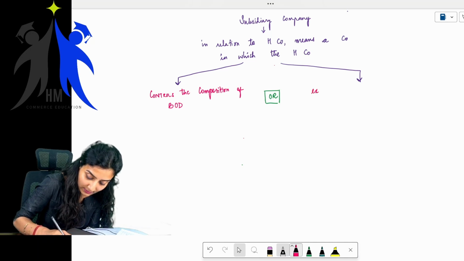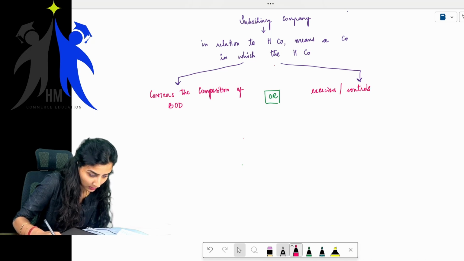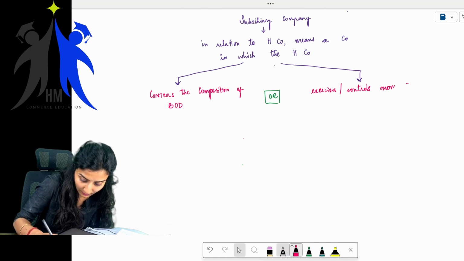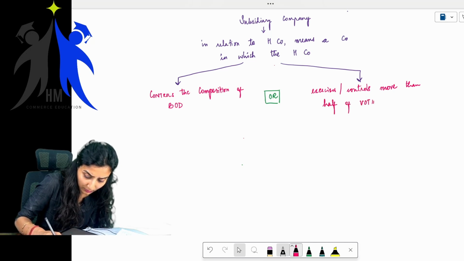Or exercises or controls more than half of voting power.